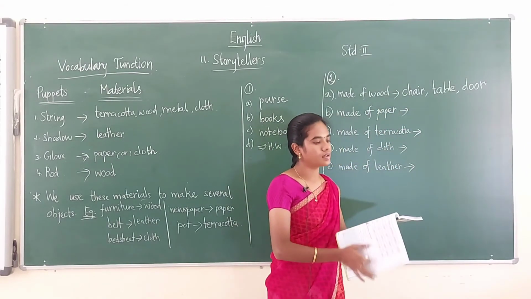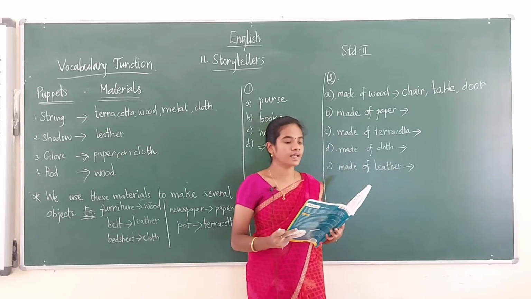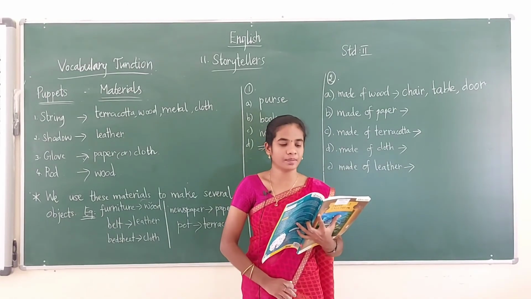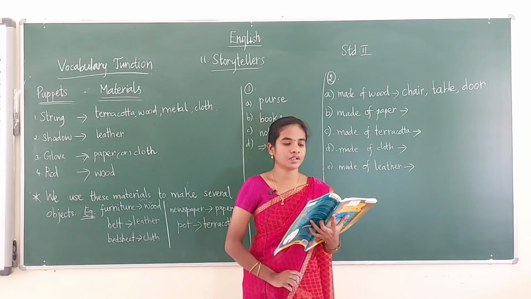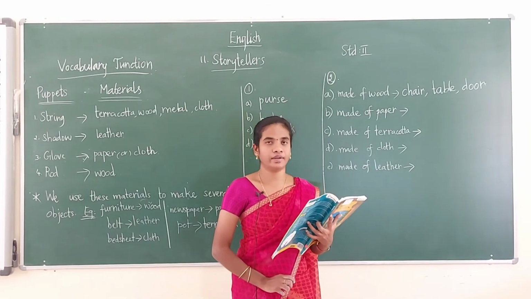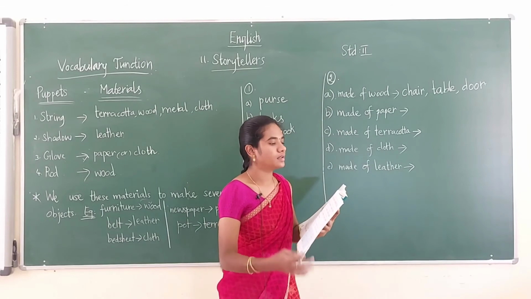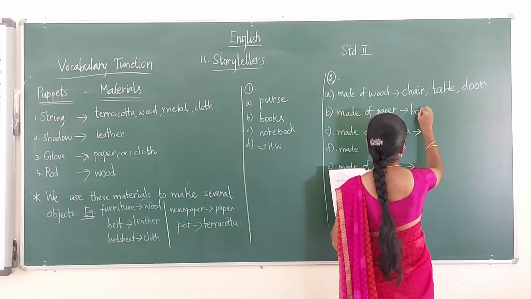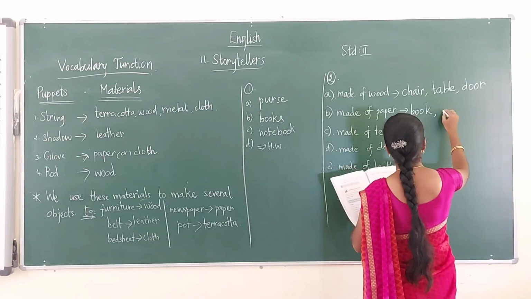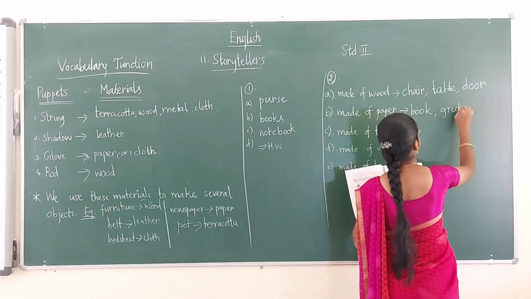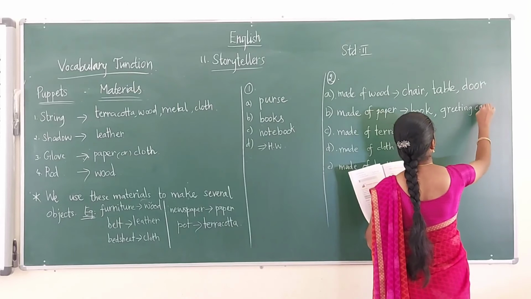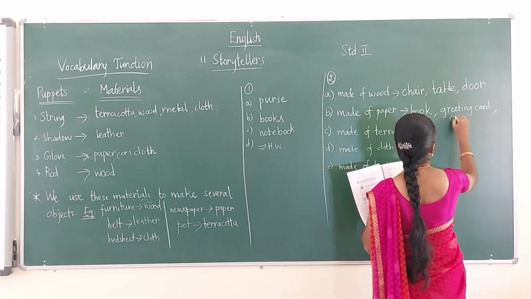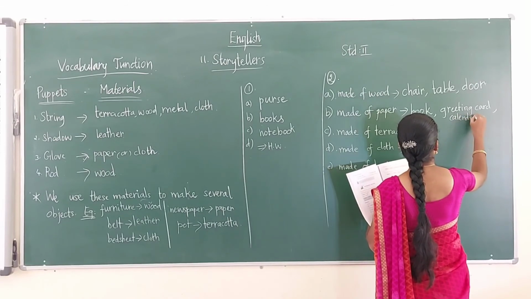The next one, circle the names of objects that are made of paper. What are the things that are made of paper? Can you tell me? What words are given? Book, curtain, water bottle, greeting card, calendar. The things made from paper are book, greeting card, and the next, calendar. Calendar is made of paper only.